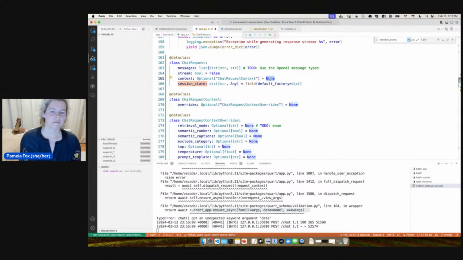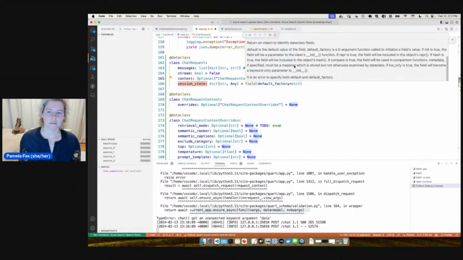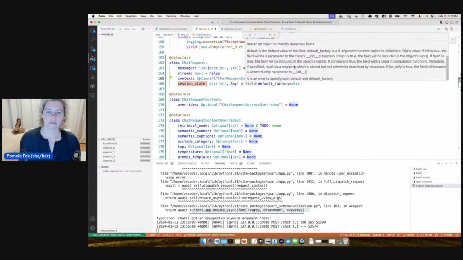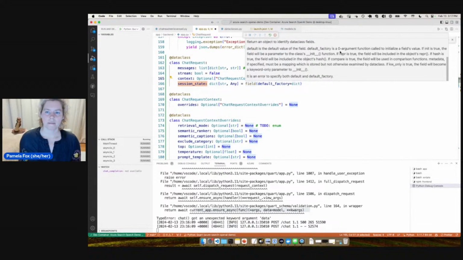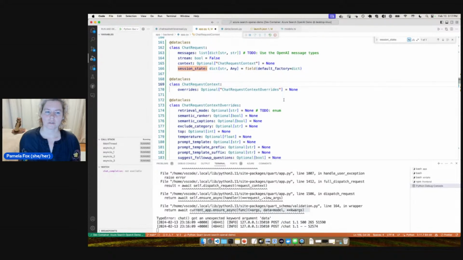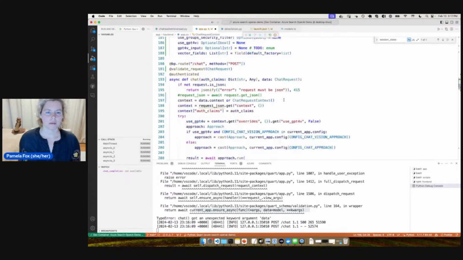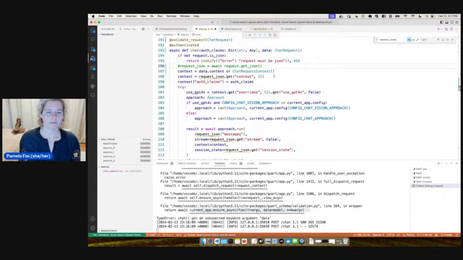Can I do a default factory with my own stuff? Field. The default factory. Default factory is a zero argument function called to initialize a field's value. Interesting. Okay. All right, we'll do that for now, but so then that takes care of that.